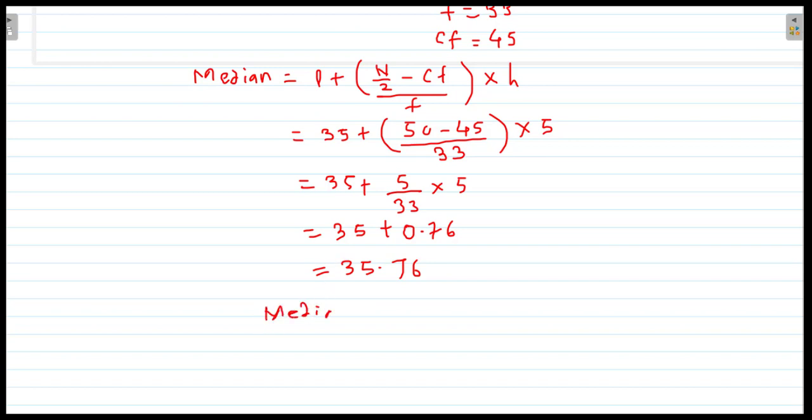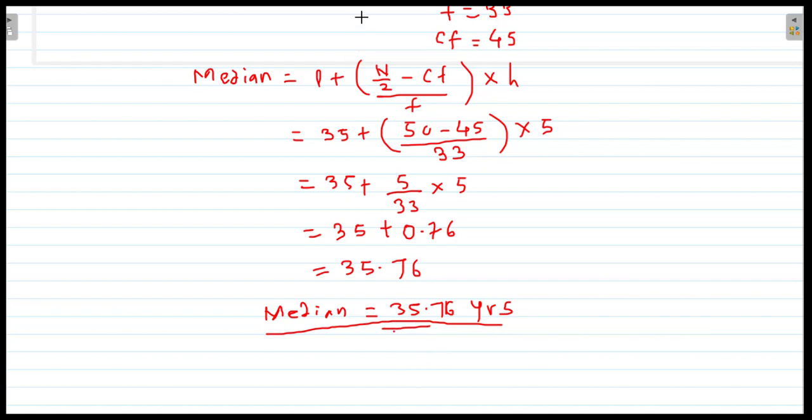Median is equal to 35.76, and the median is what? It is a median age. So the age is given in years, so you will have to write the unit as years. So median is equal to 35.76 years.